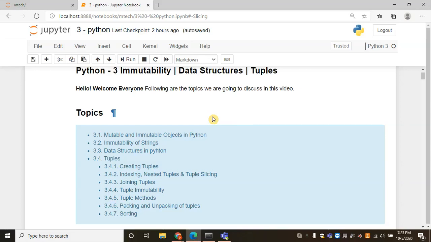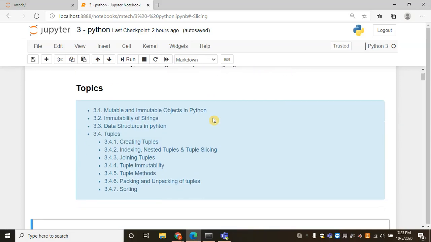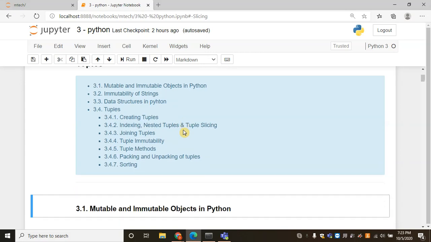Hello, welcome everyone. In this video, we are going to discuss the following topics. We start with discussing mutable and immutable objects in Python, and we discuss the immutability of strings and data structures in Python. Then we discuss in detail tuples, creating tuples, indexing, nested tuples, and tuple slicing.